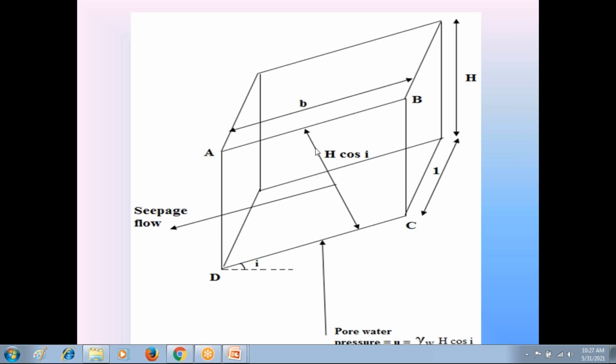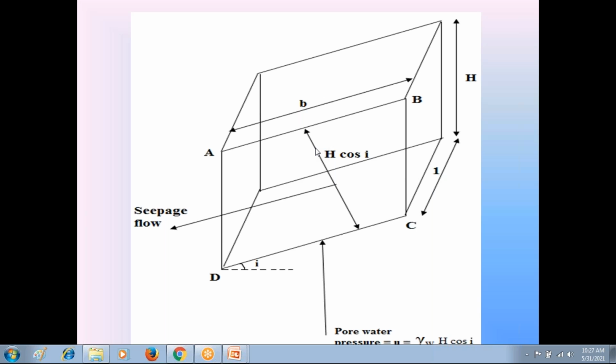We resolve that weight W into two components on the plane CD: normal component N and tangential component T. Normal component N is equal to gamma saturation into H into B cos square i. Tangential component T is equal to gamma saturation into H into B cos i into sin i.